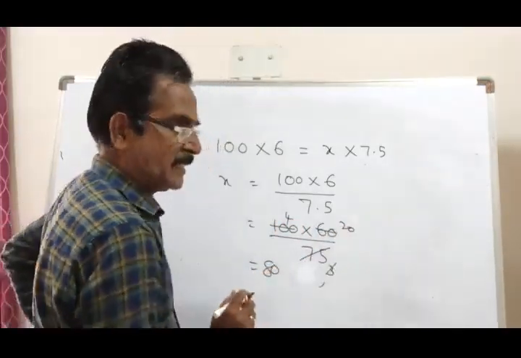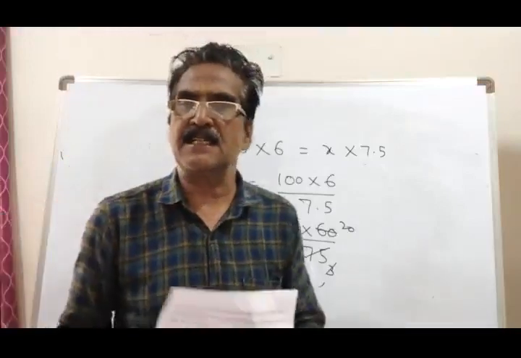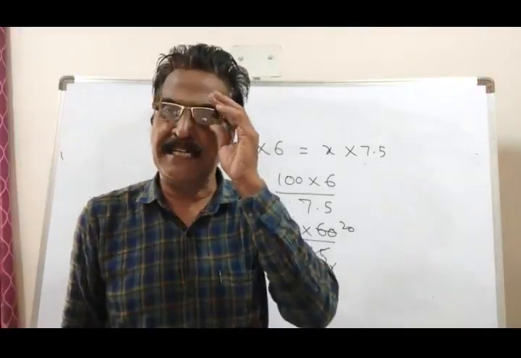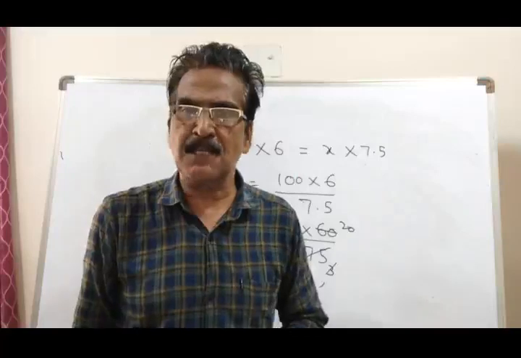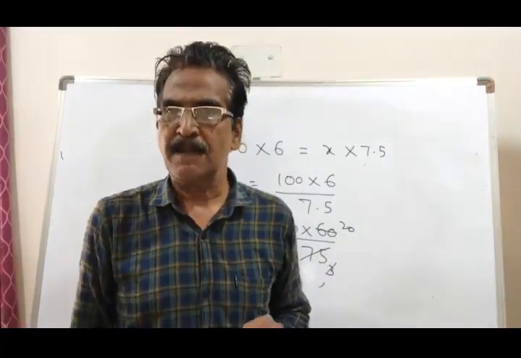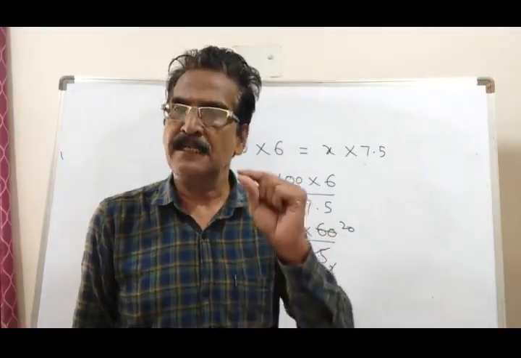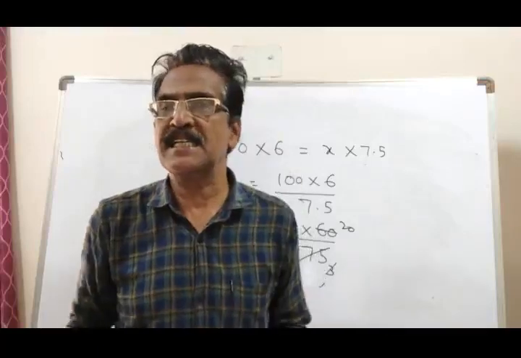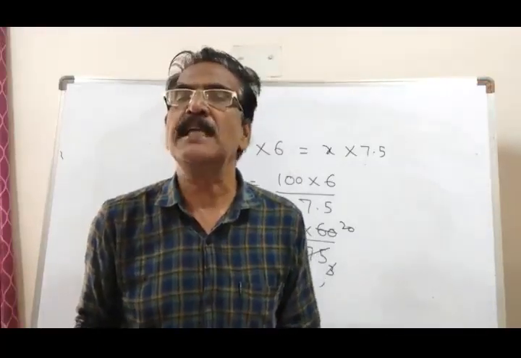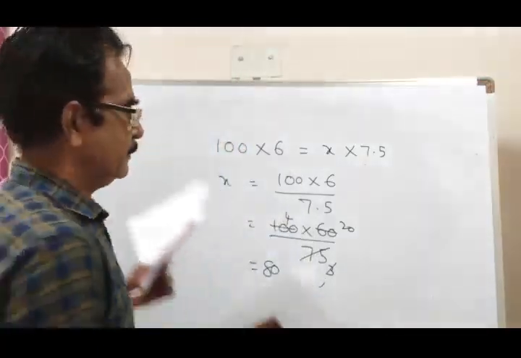So his present consumption is 80 kgs. Earlier his consumption was 100 kgs, and now it is 80 kgs. So the reduction is 20%.